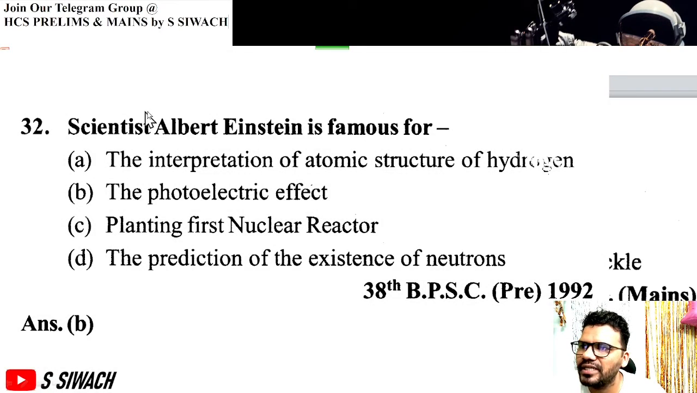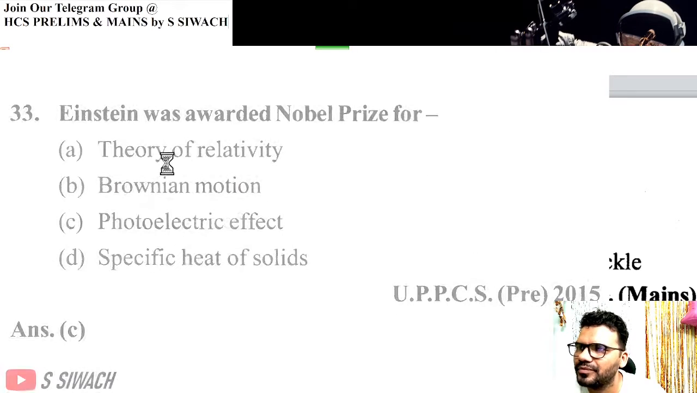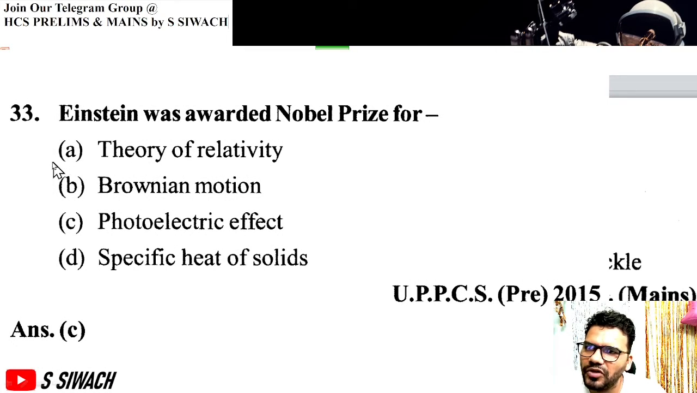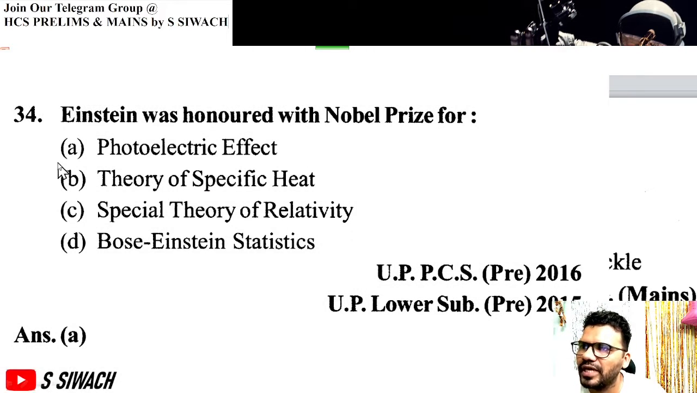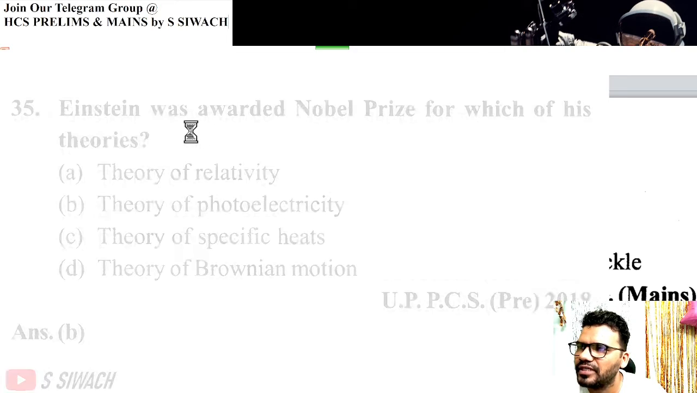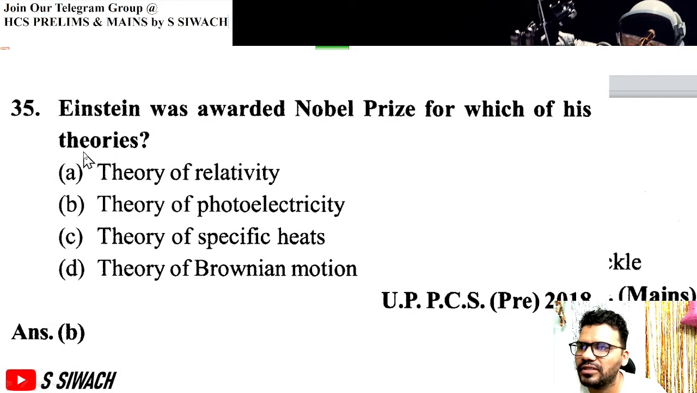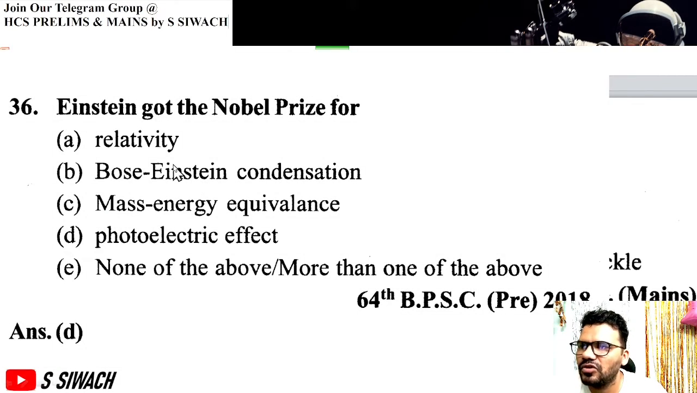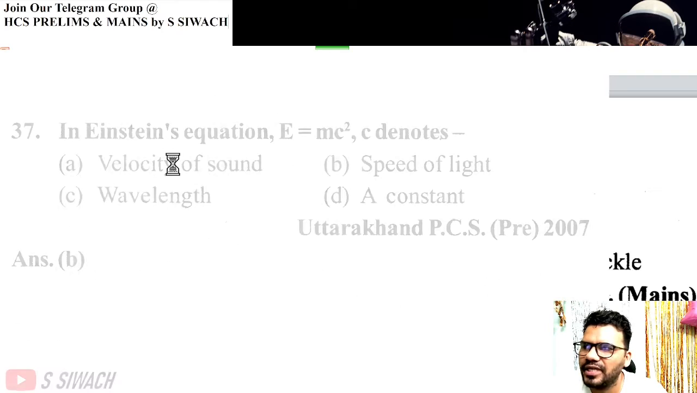Next question, scientist Albert Einstein is famous for the photoelectric effect. Einstein was awarded the Nobel Prize for the photoelectric effect. It is a very important question, you should remember. Einstein was awarded a Nobel Prize for the theory of photoelectricity. It is repeated again and again.